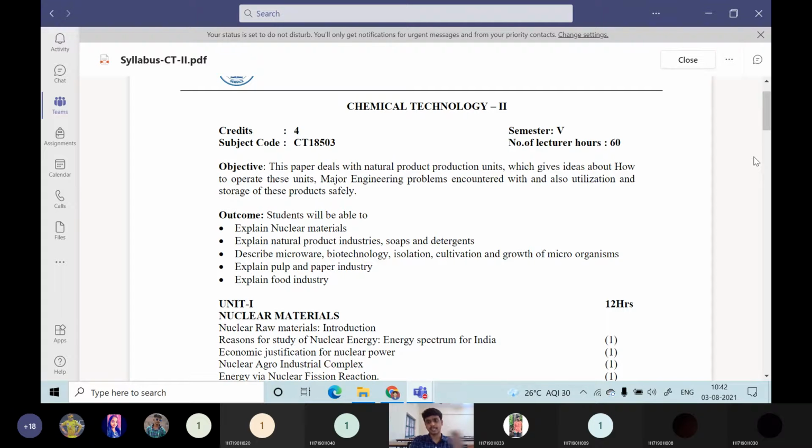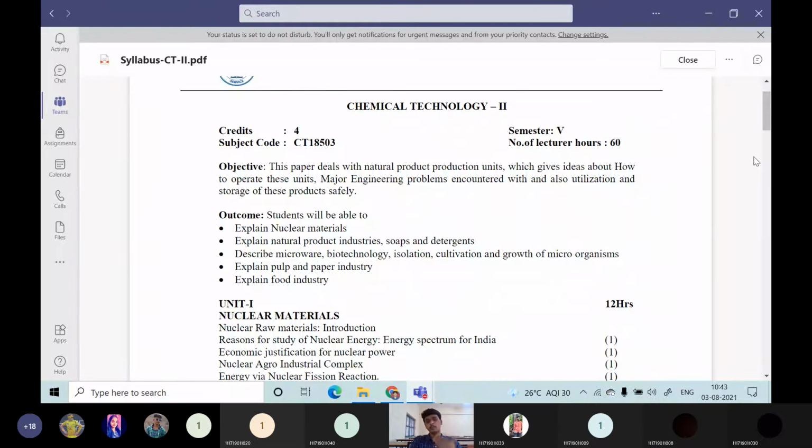Various microorganisms we can categorize into eukaryotes and prokaryotes. What are these eukaryotes, what are these prokaryotes, what are their sizes, what is their nature, what are their characteristics, everything you are going to learn in the third unit. From that you will be able to know what type of microorganisms are involved. Why? Because microorganisms are inevitable in our life. Everywhere microorganisms are there. In our bare hand also microorganisms are there. That we are going to discuss in unit 3 in detail.